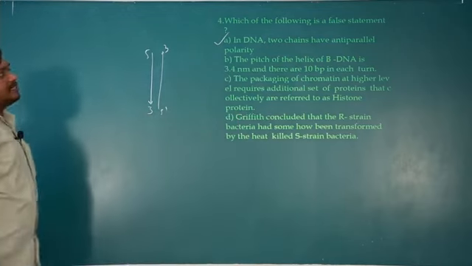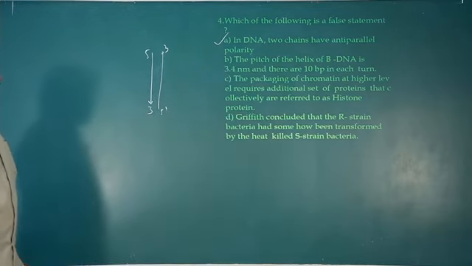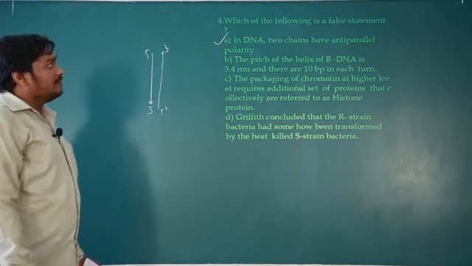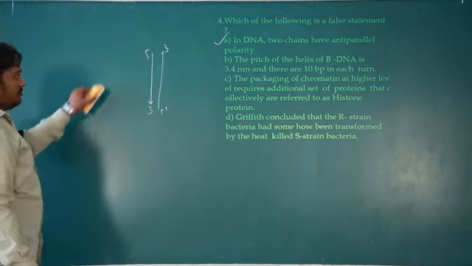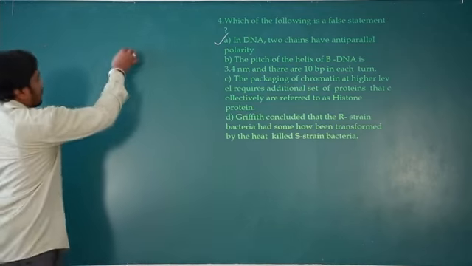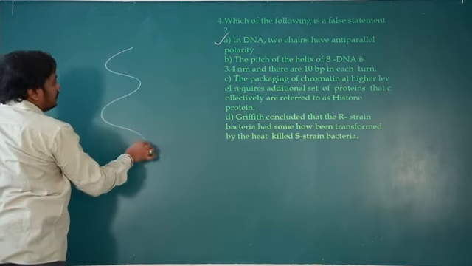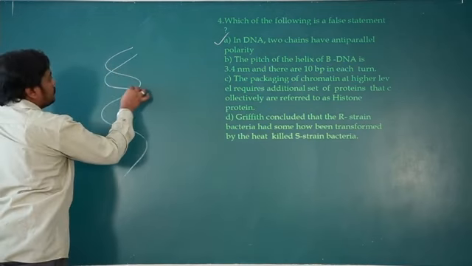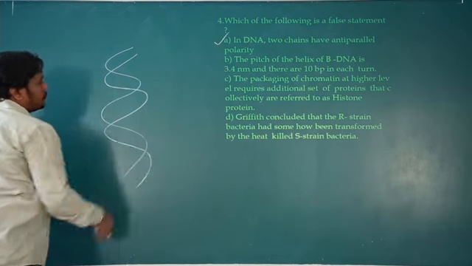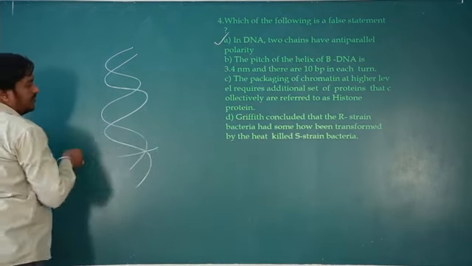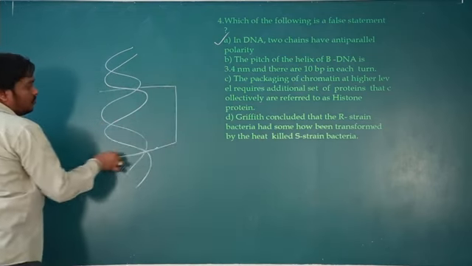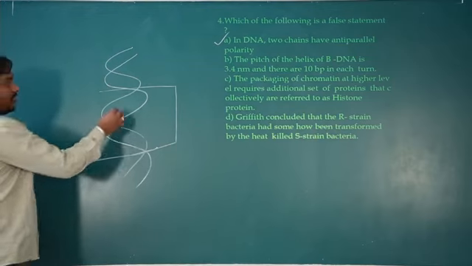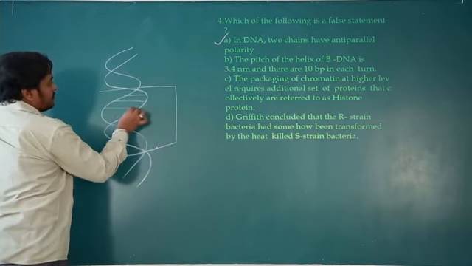The pitch of the helix of B-DNA is 3.4 nanometer, and there are 10 base pairs in each turn. Okay, so if you remember the structure of double helix DNA, one pitch forms here to here. We can consider one pitch, consisting of 10 base pairs.